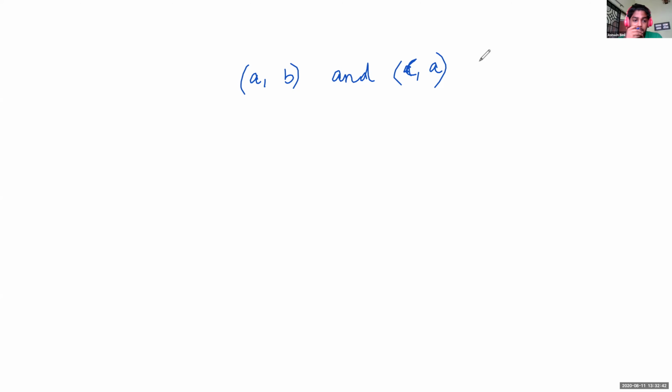Can you tell once more? The Cartesian product A cross A has 9 elements, among which are found to be A, B and C, A. Two elements are given, A, B and C, A. Find the set A and the remaining elements of A cross A.